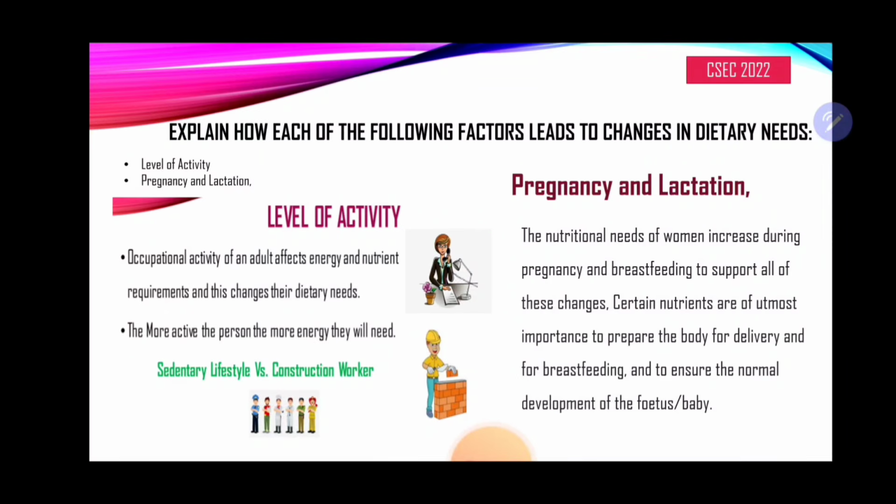Now, adequate blood supply is needed, so they may have to consume foods that are rich in iron just to prepare them for childbirth, and also to have adequate supply for the growing baby as well. You may also find that a deficiency in certain of these nutrients can affect the growing baby or the fetus. So we may say a lack of iron can cause anemia in the pregnant mother, and thus this may lead to low birth weight, or it may lead to premature birth or even stillbirth.